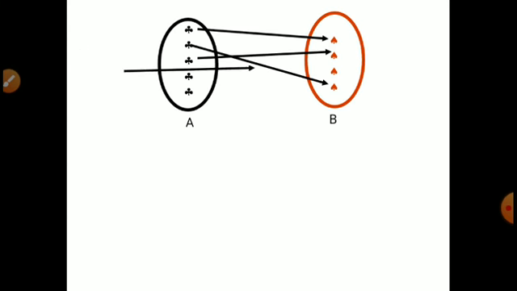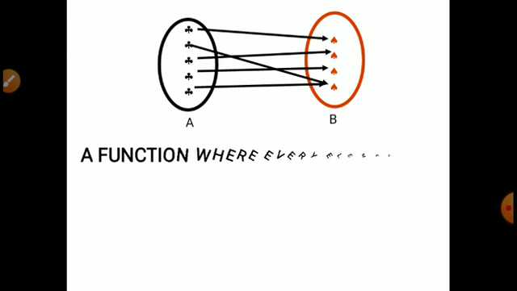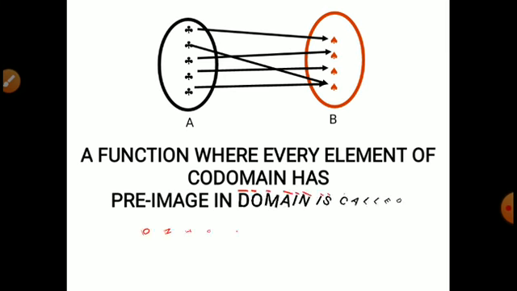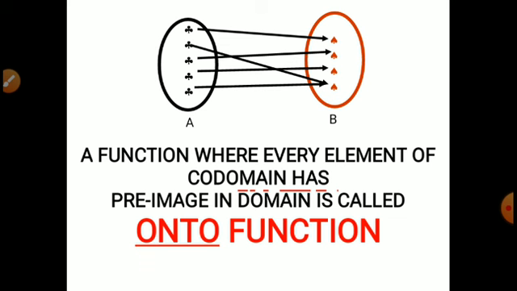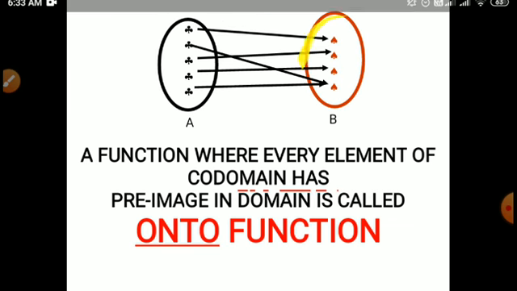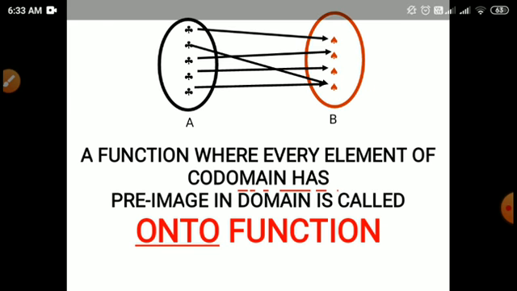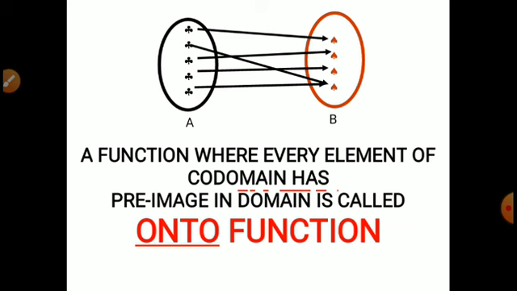So let us see the diagrammatical representation of the onto function here. A function where every element of the codomain has a pre-image in the domain is called an onto function. Means every element should have some pre-image. If no element in the codomain is left empty, then it is called an onto function.